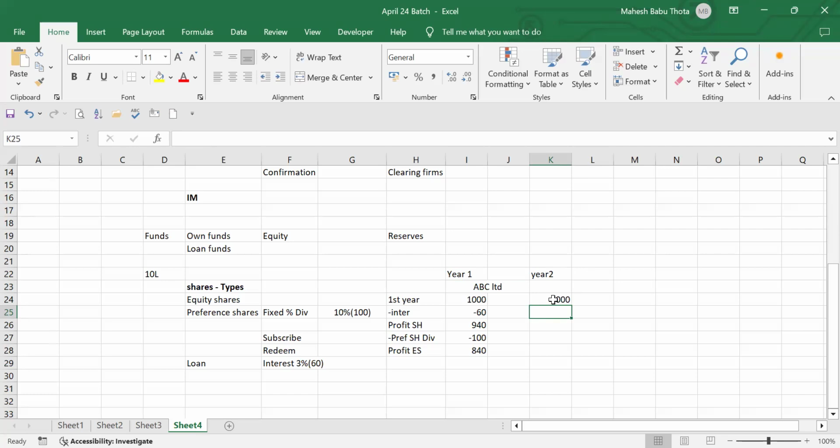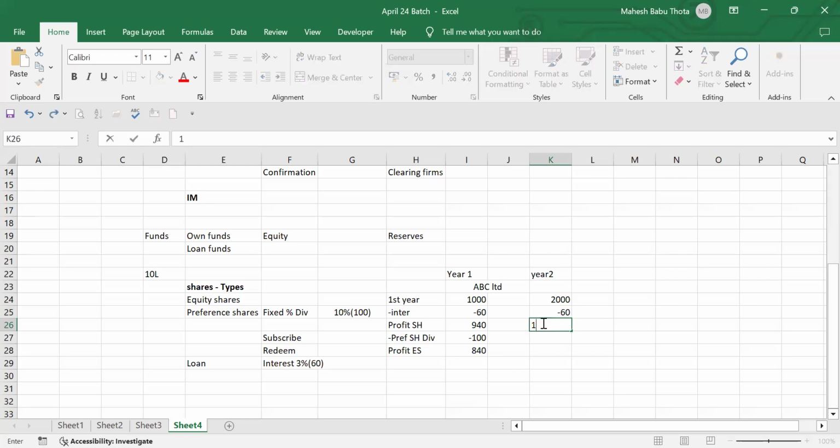Interest is 60 rupees. Interest is always fixed. Suppose we are getting more profits, will you pay extra interest? No, right? Interest is the same fixed interest only. So after providing this interest, how much profit will be available for the shareholders?